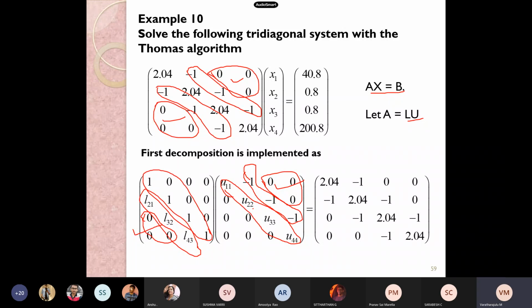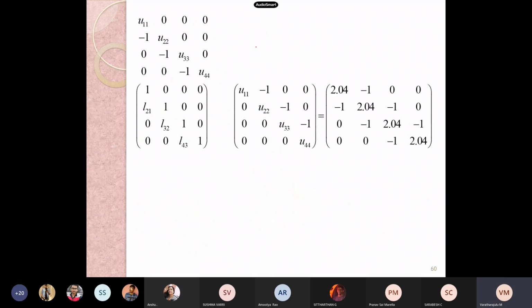Any other clarifications? Hope there won't be any issue. And see what we did. We are going to do matrix multiplications, write the first column at the top, and do the multiplication with 1 by 1. Similarly, do the matrix multiplication with the rest of the columns in the second part with the first matrix. And now this should not be considered alone, that is U11. See here, that is the first column U11.